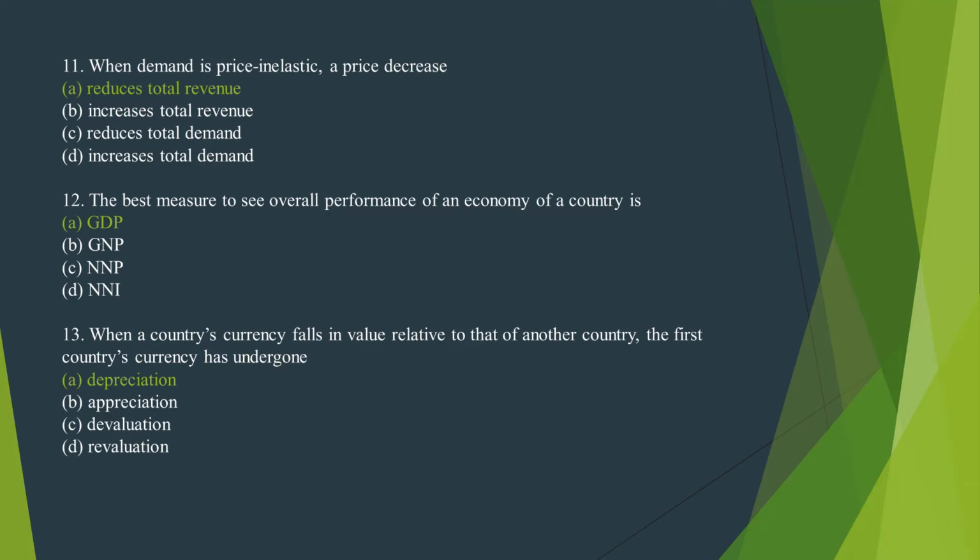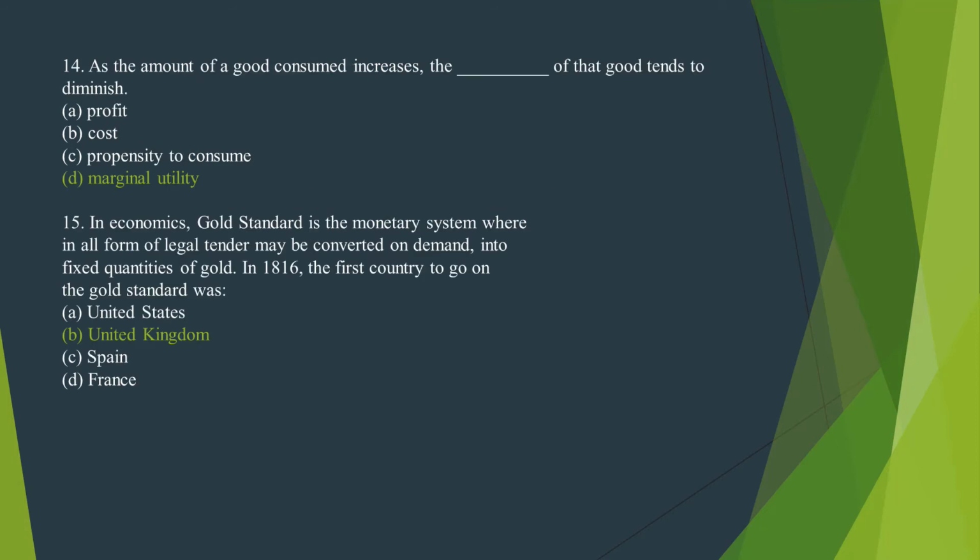Depreciation. Number 14. As the amount of a good consumed increase, the dash of that good tends to diminish. The correct option is option D. Marginal utility. Number 15. In economics, gold standard is the monetary system wherein all form of legal tender may be converted on demand into the fixed quantities of gold. In 1816, the first country to go on the gold standard was. The correct answer is B.